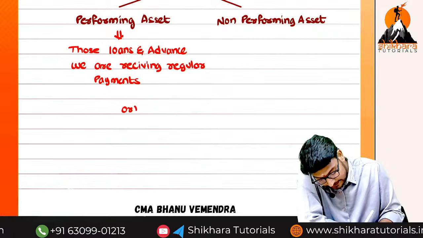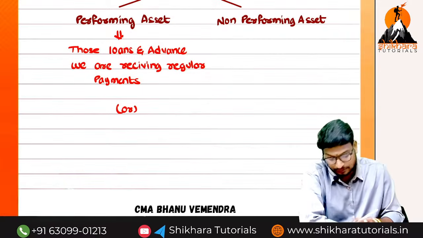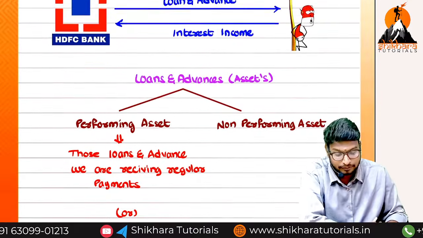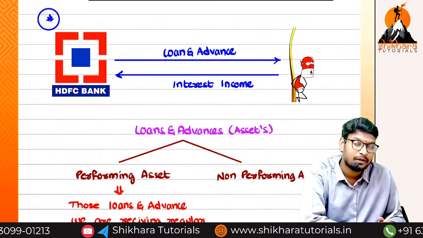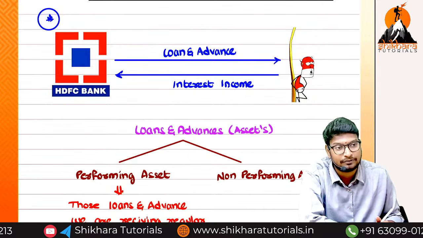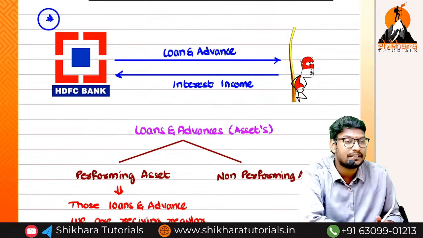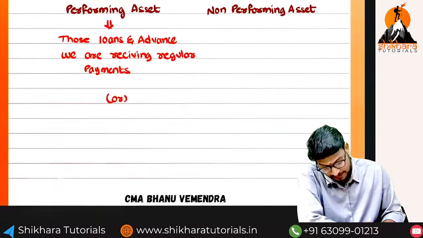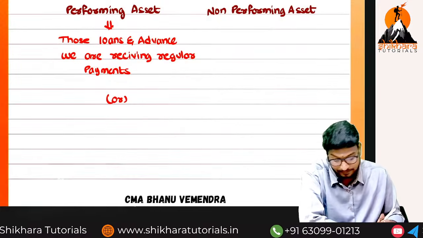We can call it as, there is another point, ma. So this is one of the conditions. For example, we have given a loan to whom, ma? Flashman. Okay, the Flashman is continuously paying the EMIs without any default. Whether this Flashman can be considered as performing or non-performing, ma? Performing. Okay.